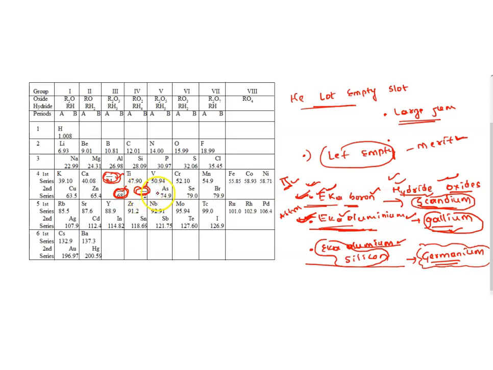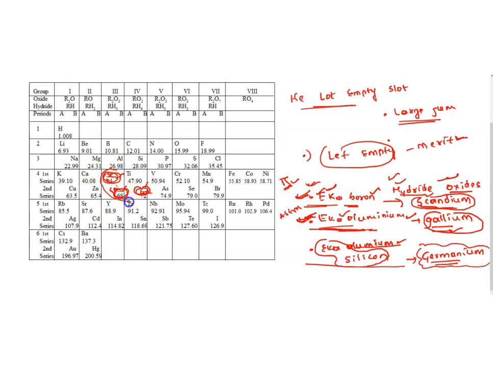Later on what happened? We found that here, 72, it is germanium. Exactly below the boron we found scandium, and here we found gallium.